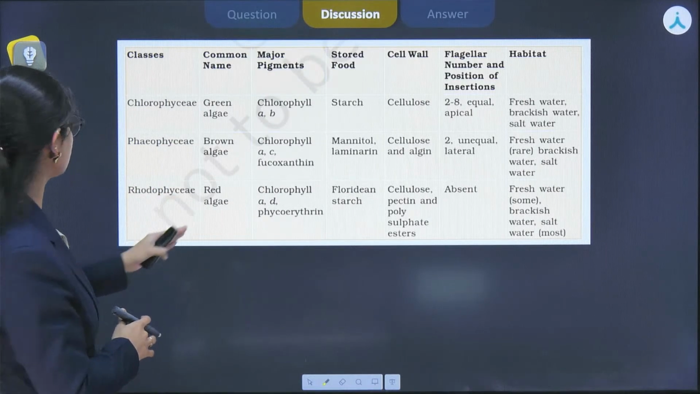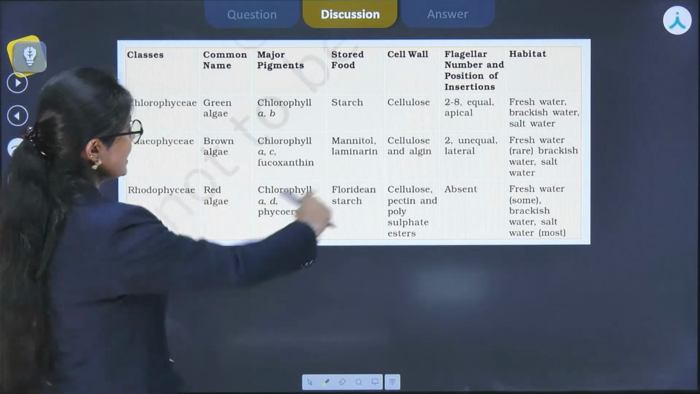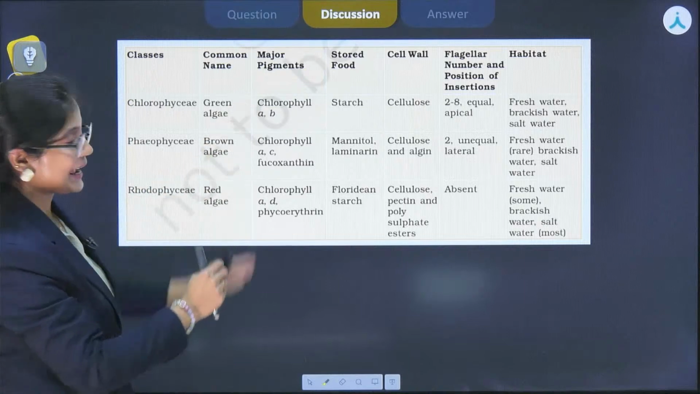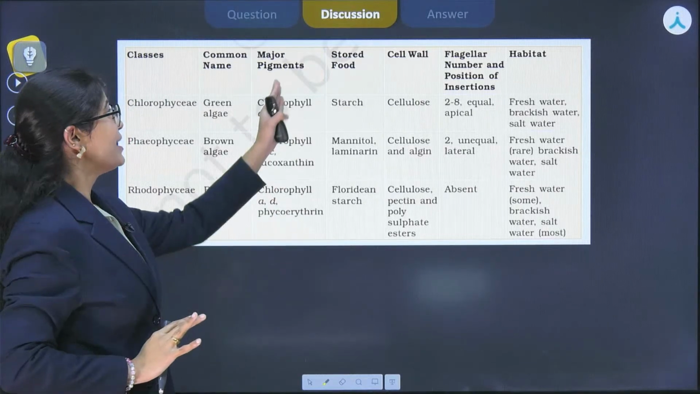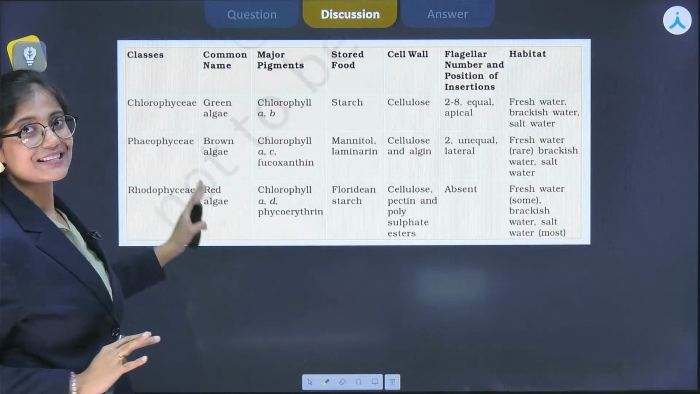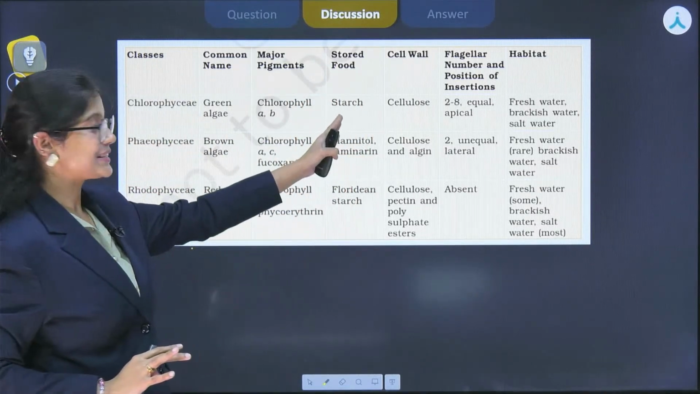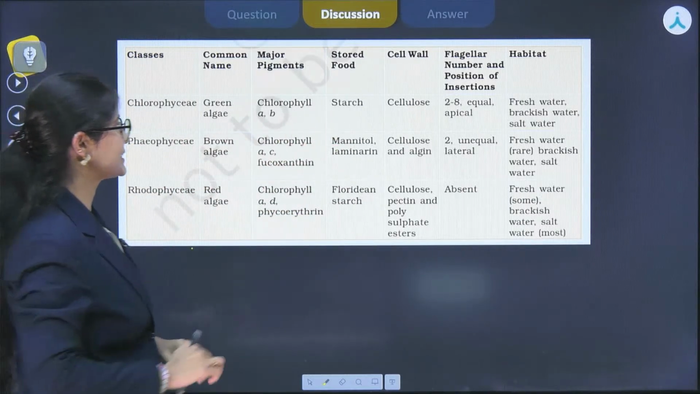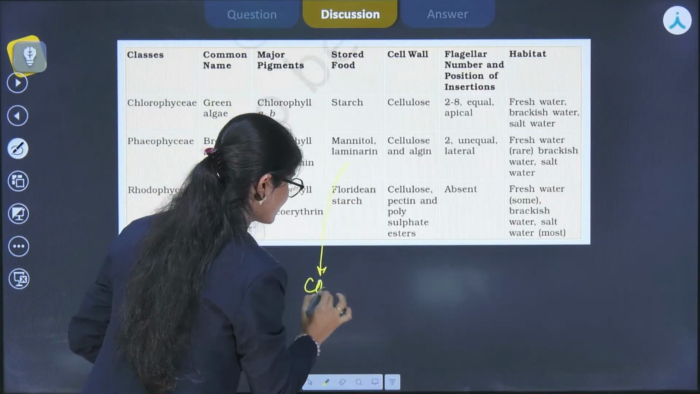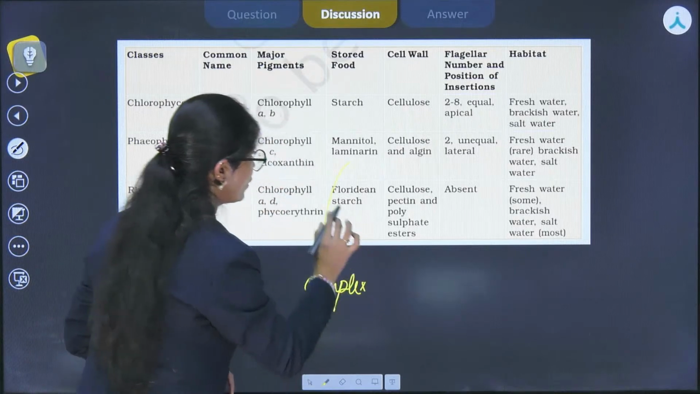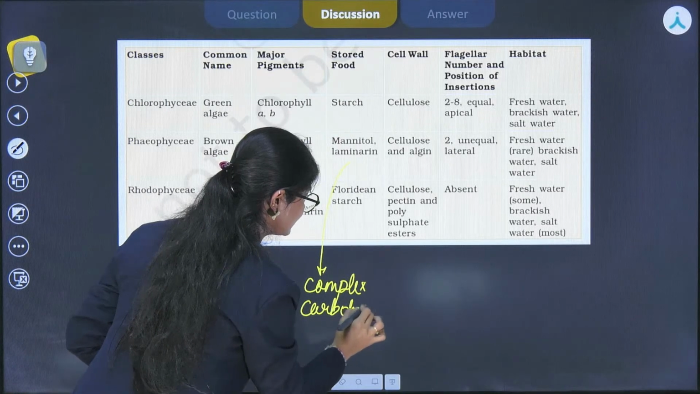So here you can see the common name is given for the classes of algae and their major pigments. How are you going to remember them? In the major pigment you can see that chlorophyll a is common, and after that start writing b, c and d. This is how you are going to remember all the major pigments in the different classes of algae. Next, if we talk about the stored food, you can see starch is the stored food in the Chlorophyceae, and in the Phaeophyceae, the brown algae, it is a complex carbohydrate in the form of mannitol or laminarin.